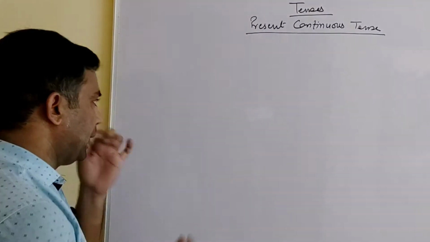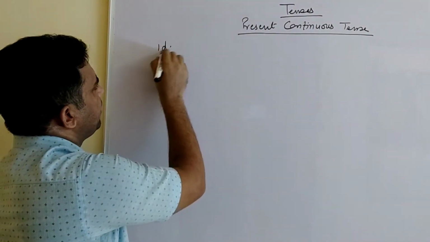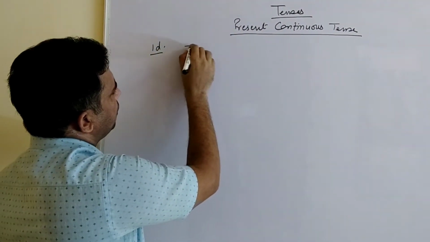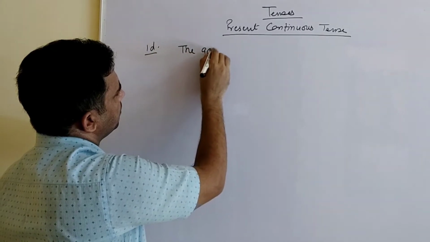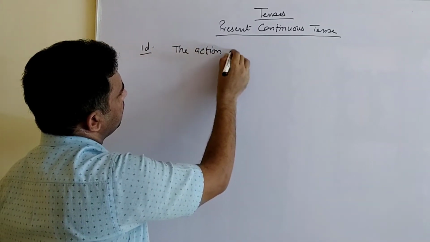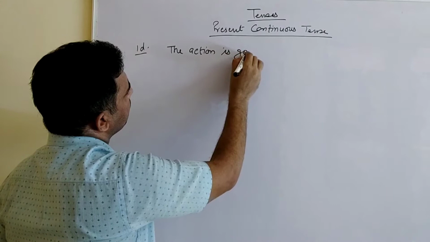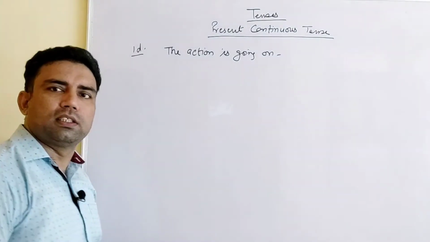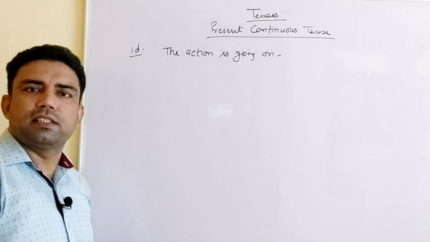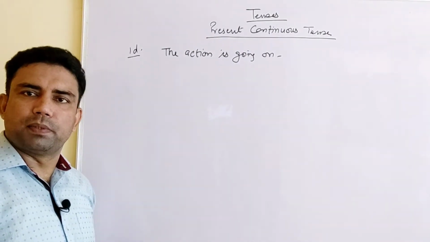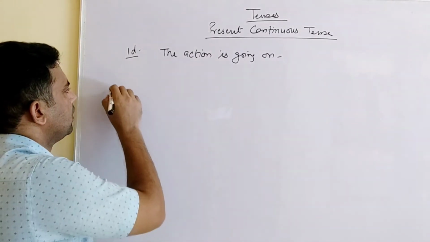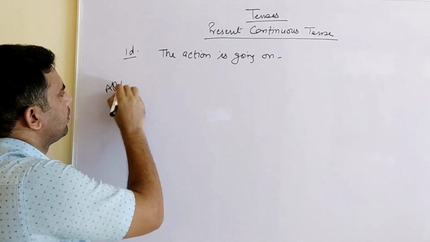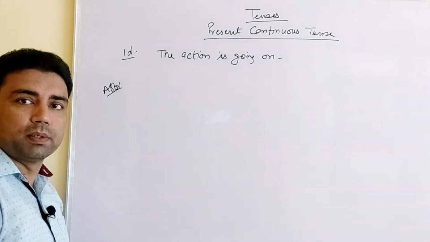So first of all, identification. What identification we have is that the action is going on at the time of speaking. That makes it very sure that it is present continuous tense. This is easy, or we can say easier than simple present tense.